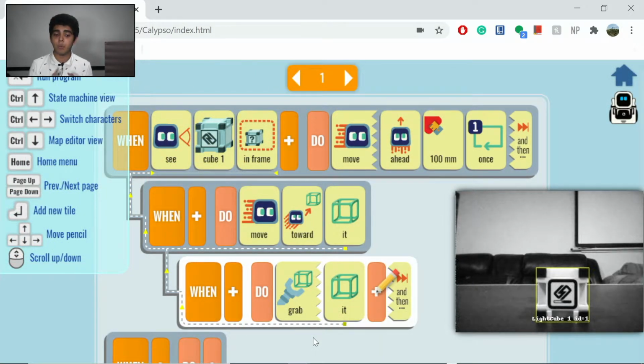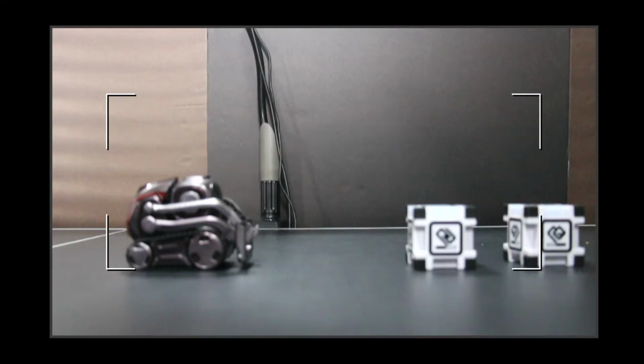So now that we've covered the when functionality and the do functionality, let's head for subtasks. As you can see here, in this line and this line, both of these are subtasks. So in the first subtask, I said move toward it. It refers to the cube I mentioned earlier in the when statement. When see cube 1 in frame, move ahead 100 millimeters once, and then after that, move toward it. After that, I told it to grab the cube and it'll pick the cube up. So if the code works, the robot should look at the cube, drive 100 millimeters forward, look at the cube once again, drive towards it, and pick it up and put it down. Let's test it out.